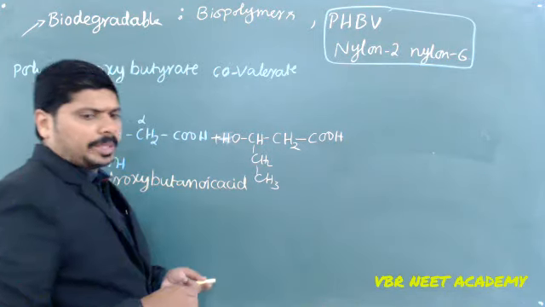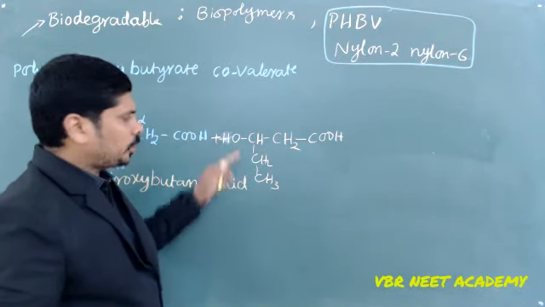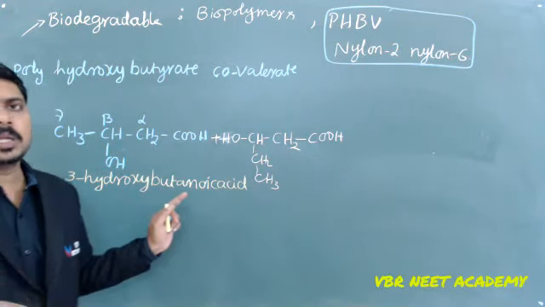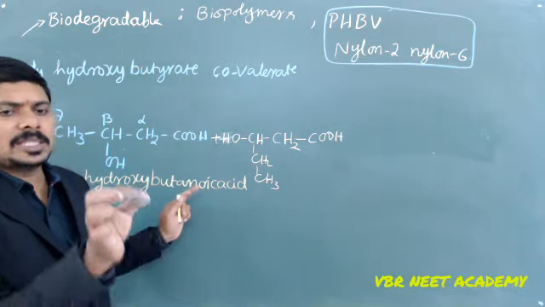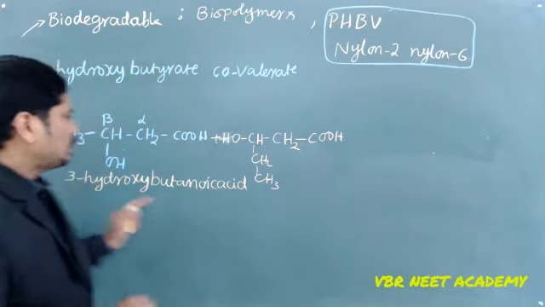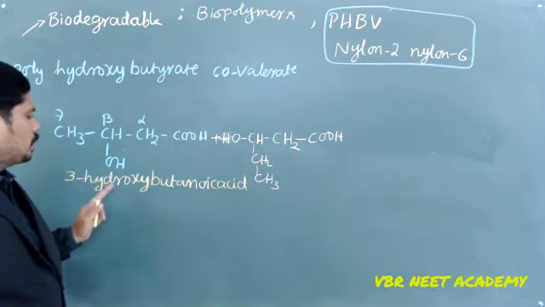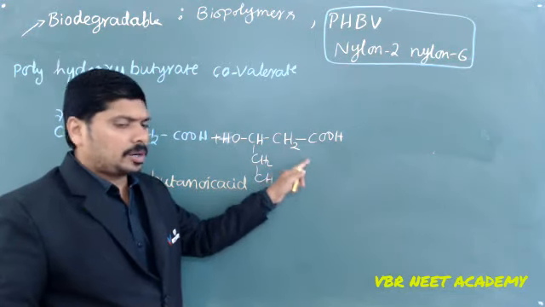Now how many carbons? 1, 2, 3, 4, 5. So it is going to be valeric acid. A 5 carbon carboxylic acid is called valeric acid. A 4 carbon carboxylic acid's general name is butyric acid. Thus it is beta hydroxybutyric acid, and this is going to be beta hydroxy valeric acid.